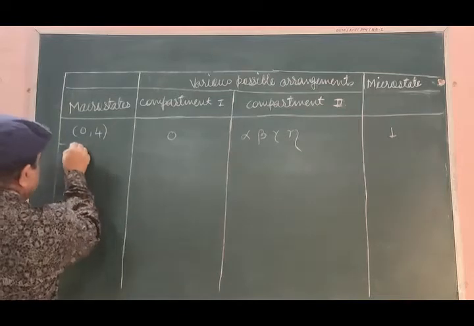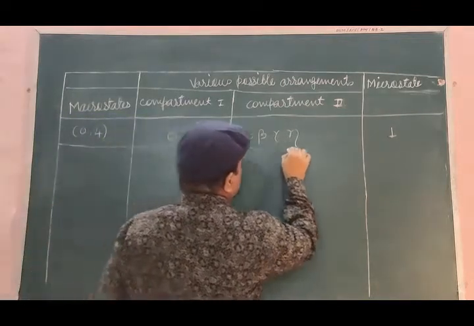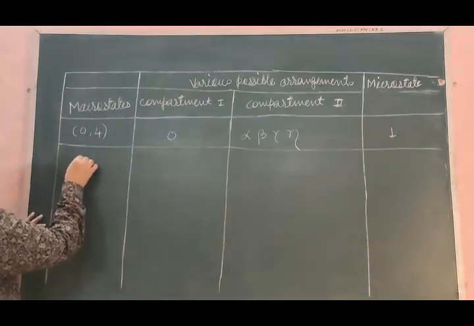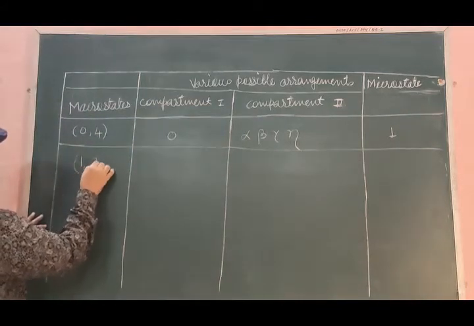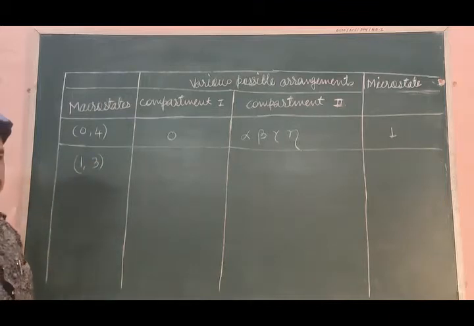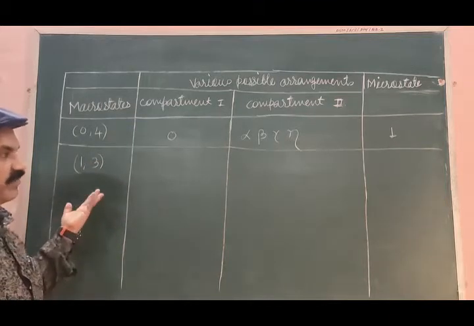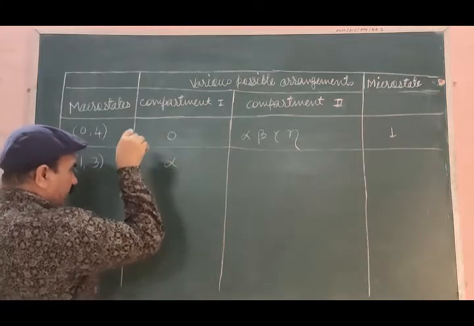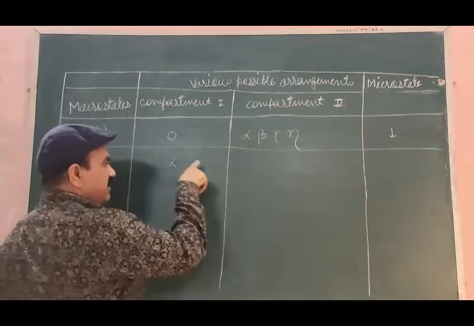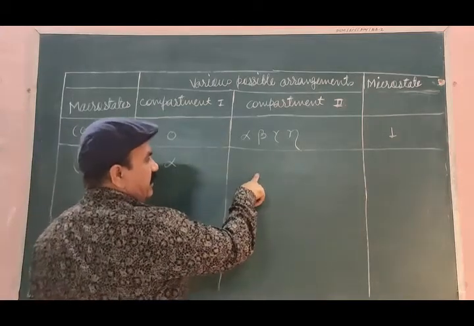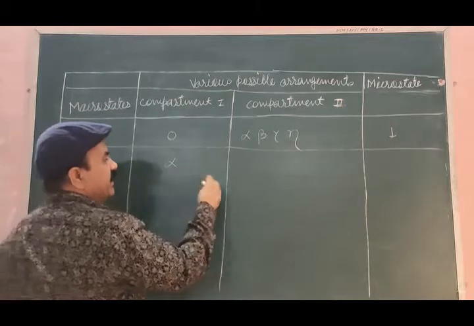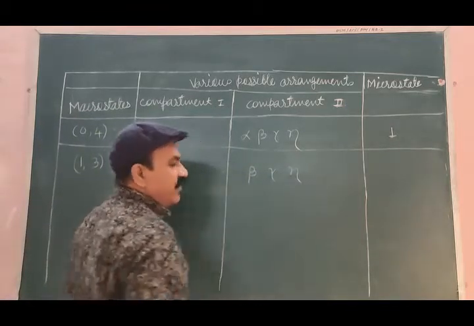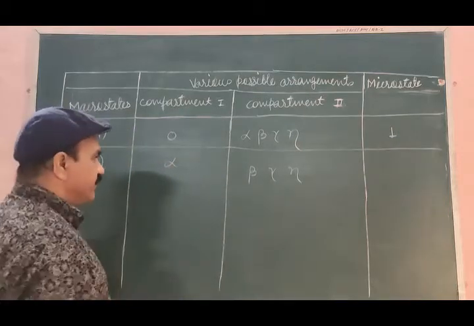Then let us go to the second one. What is second macrostate? 1, 3. Let us see how many possible ways of arrangements of this. One particle in first compartment, remaining 3 in the second compartment. So if alpha is in the first compartment, beta, gamma, eta will be in the second compartment.